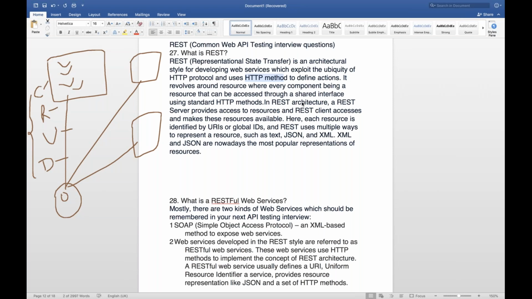The next line says, in REST architecture, a REST server provides access to resources, and a REST client accesses and makes these resources available. It means this is the client. The client is accessing everything from here on the basis of some authentication or authorization, username and password you have to pass, and then only you will be able to access these resources, right? What kind of resource?